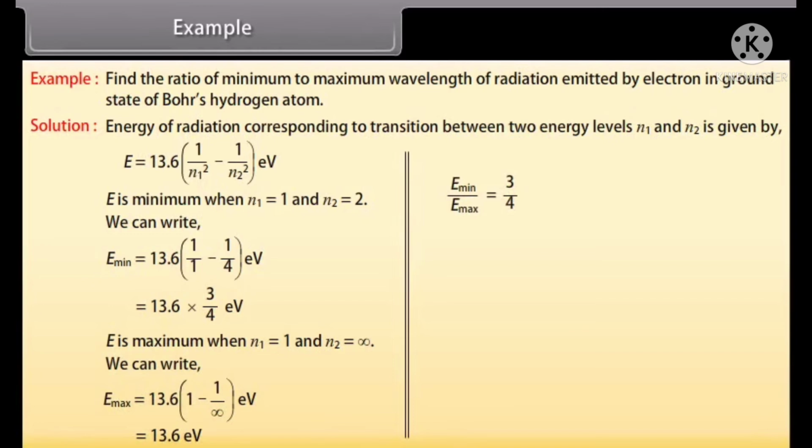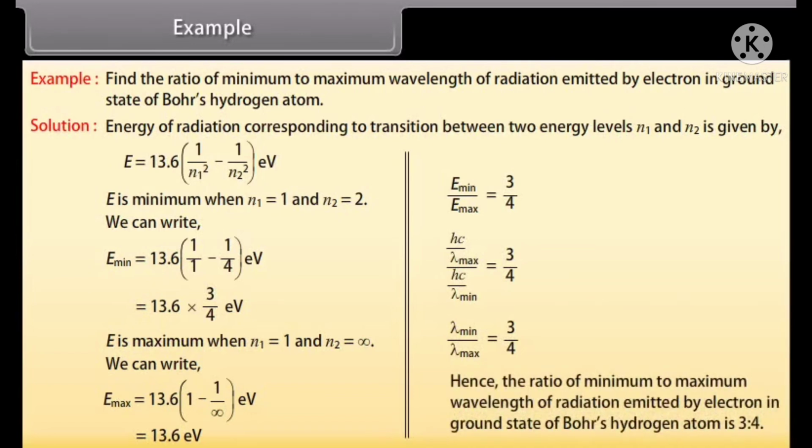Now taking ratio of E minimum and E maximum, we get E minimum upon E maximum as 3/4, or lambda minimum upon lambda max equals 3/4. Hence, the ratio of minimum to maximum wavelength of radiation emitted by electron in ground state of Bohr's hydrogen atom is 3:4.